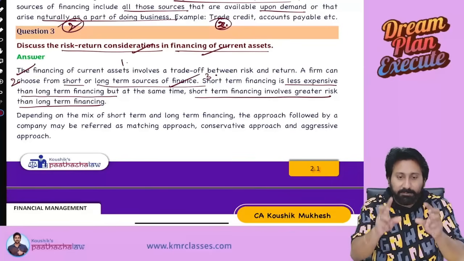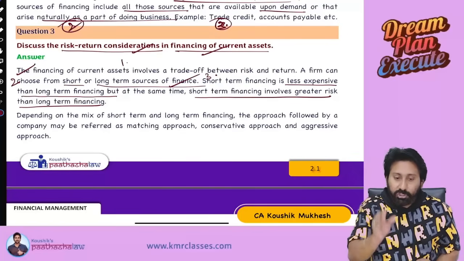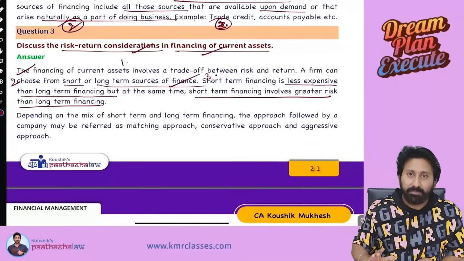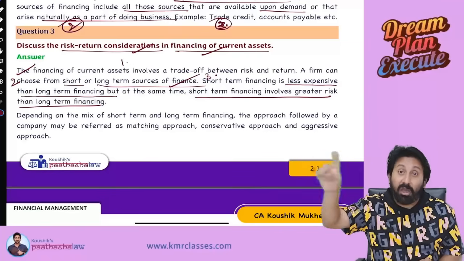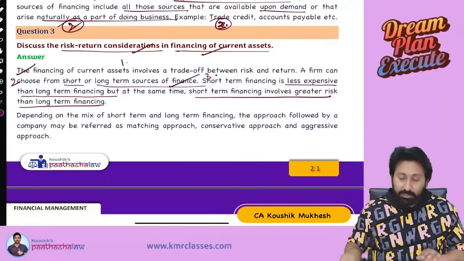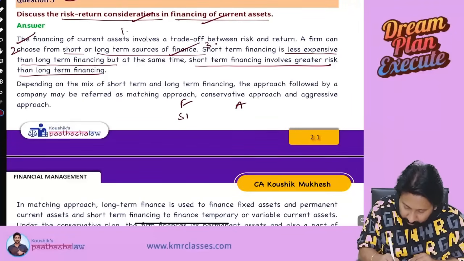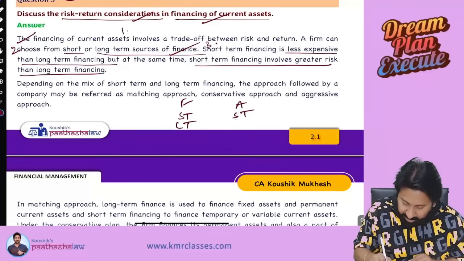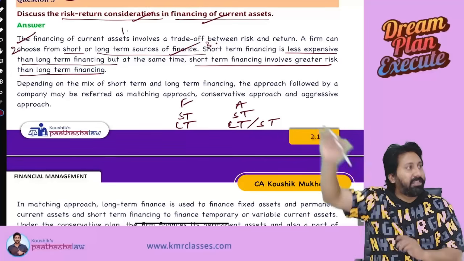The purpose for which you are using the short term tells whether it is risky or not risky. Short term finance used for short term assets is a super combination. Long term finance can be used for long term assets or sometimes for short term assets. So what you have to understand is, short term finance is used only for short term assets. Long term finance is used for long term or sometimes even short term is also okay. Are you understanding? That's what you want to tell in this point.